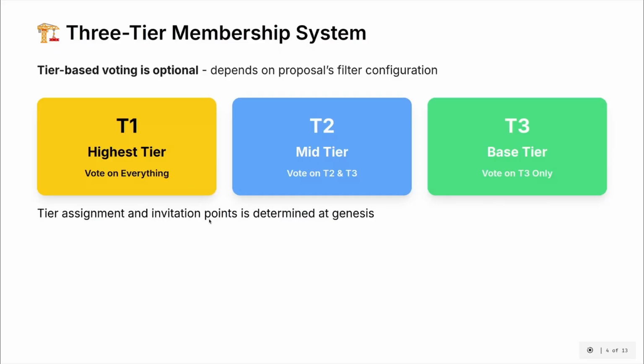as the invitation point is not a renewable asset. It is only defined at Genesis, or it can be obtained during proposals. It lets T1 and T2 invite any T3 at any time without asking the other tiers. It will be done instantly using the add member function.